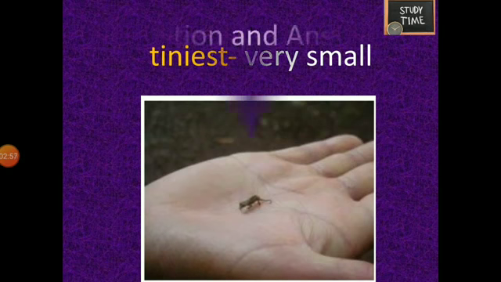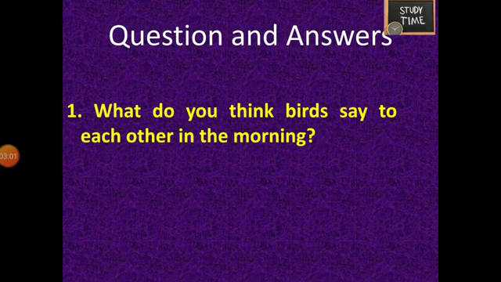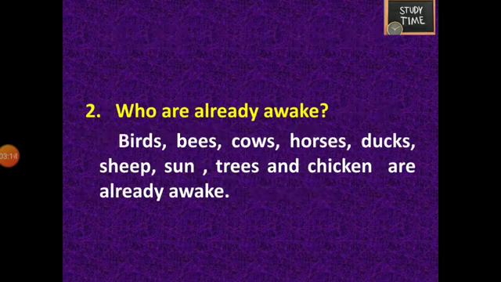Next, question and answers. What do you think birds say to each other in the morning? I think birds say good morning to each other in the morning. Who are already awake?